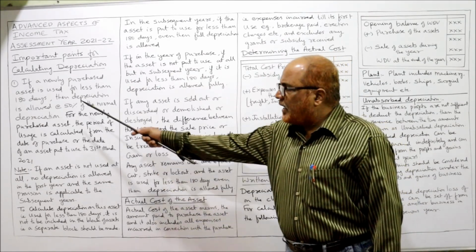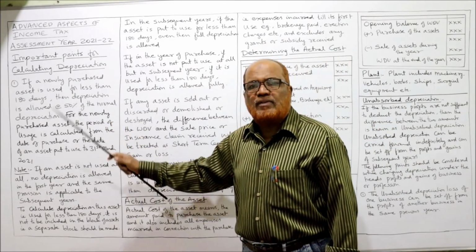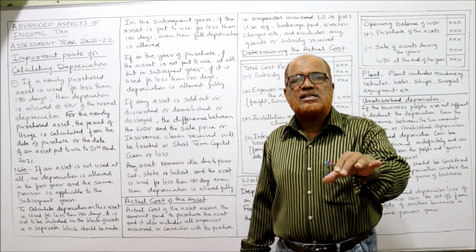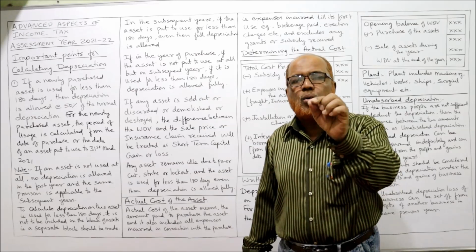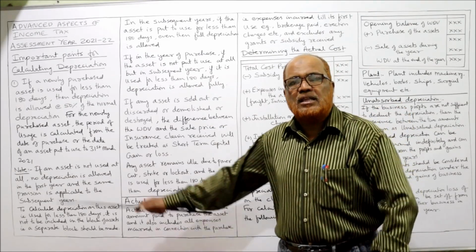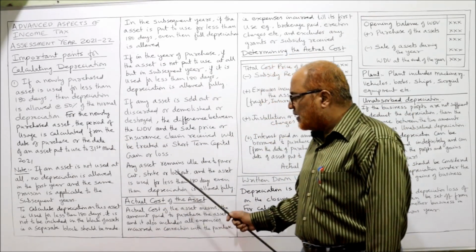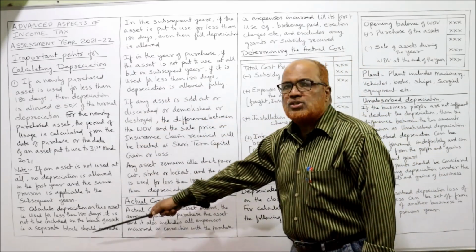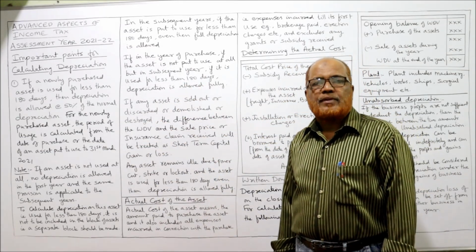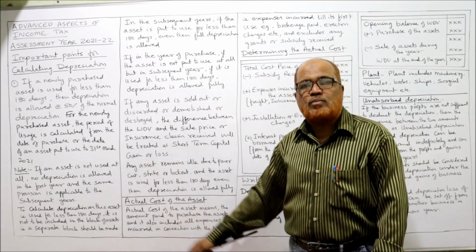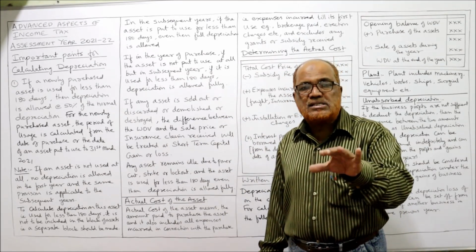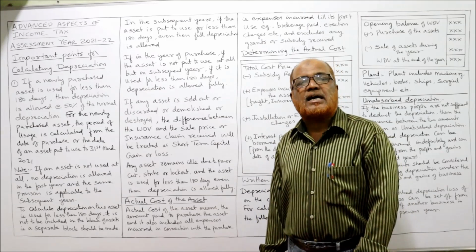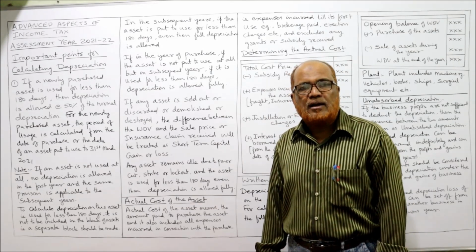Right? Only in one case is 50% allowed: when a newly purchased asset is used in the first year for less than 180 days, then 50% of normal depreciation. That's all. So these are the provisions you have to remember while doing the problems. All these points will arise. So you must be in a position to remember that these are the provisions of the Income Tax Act 1961 regarding depreciation.